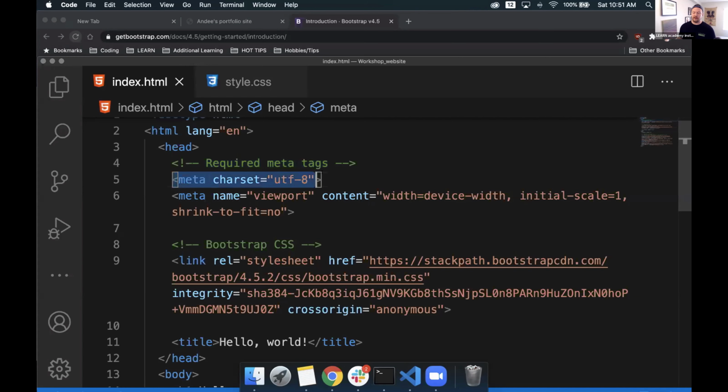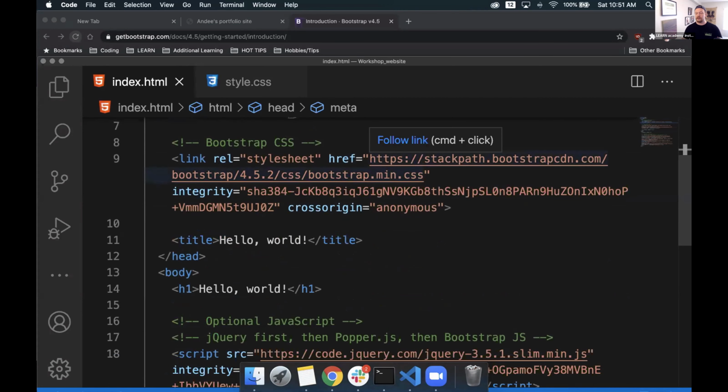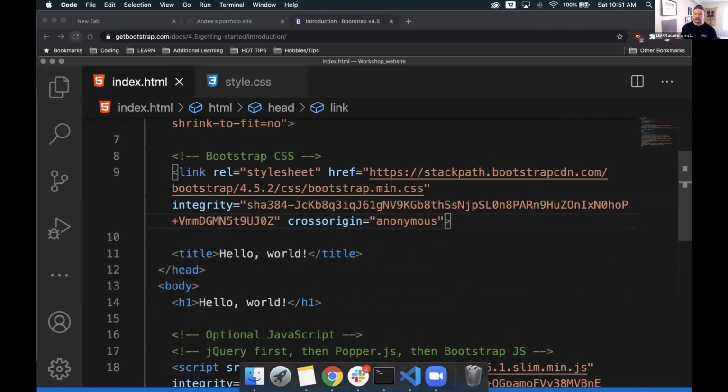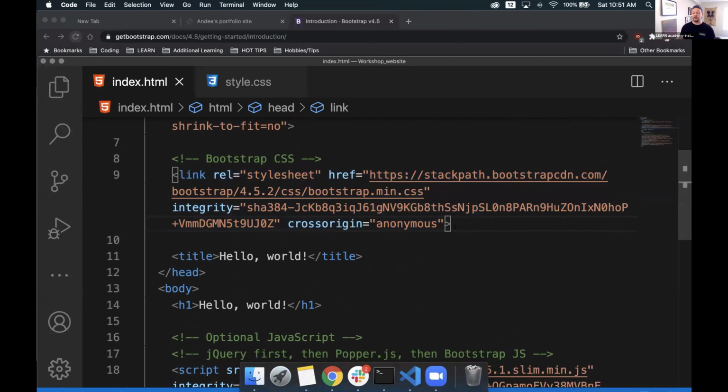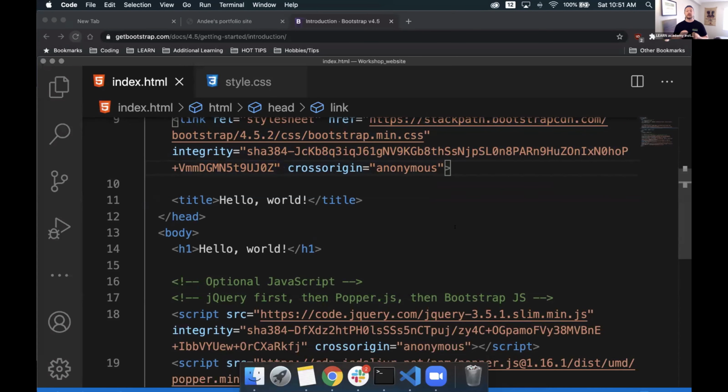With this, they have their meta tags here, they have their viewport information here. Then they add a little something extra. They have their Bootstrap CSS. What this is doing is it's going out and it's looking for a style sheet at this website and importing it into our web page for us. It has a little bit of extra properties to it, which we don't need to worry about right now, but they're here for us. So we have this nice CSS Bootstrap style sheet that is ready to give us everything we need in order to start creating components in HTML code.